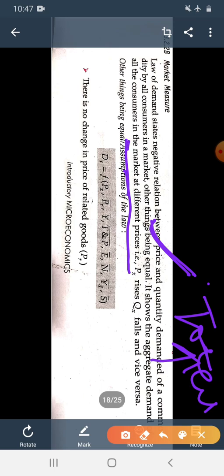What does it show? The aggregate demand. Aggregate means total. It shows the total demand for any commodity by all the consumers present in the market at different prices. This is called the market measure.